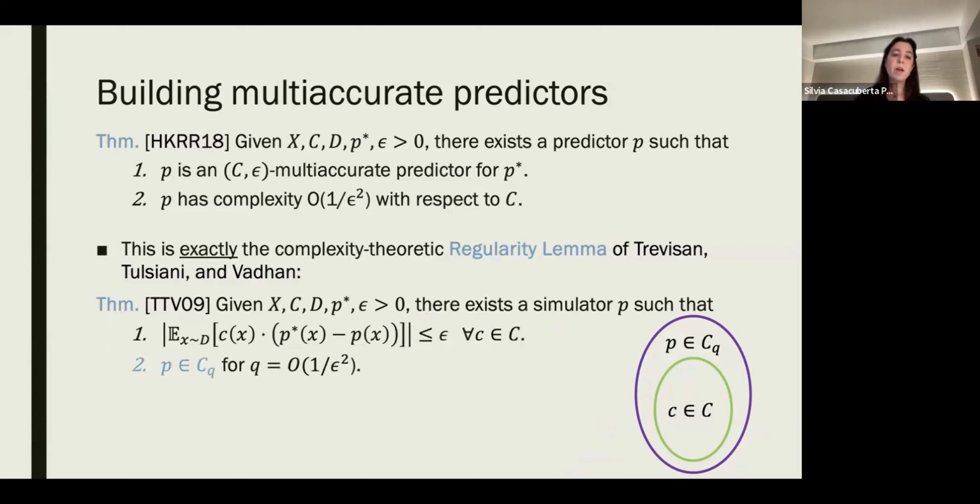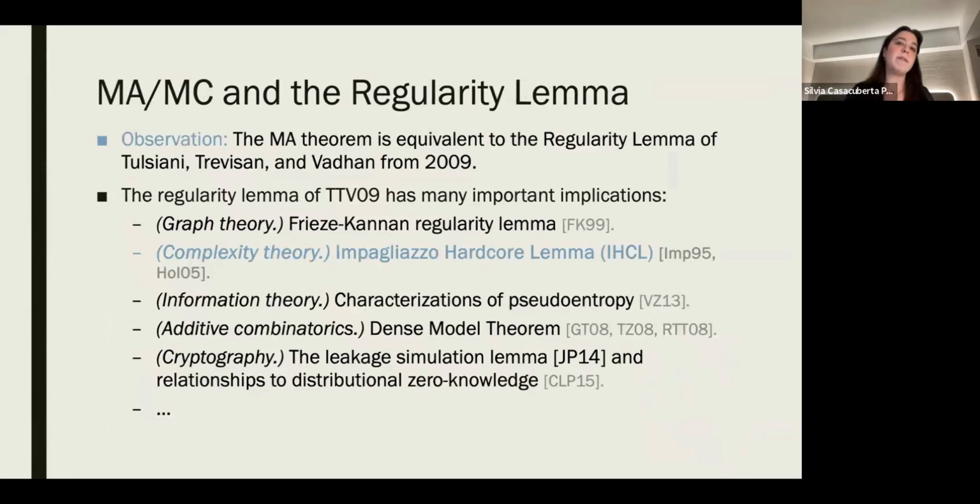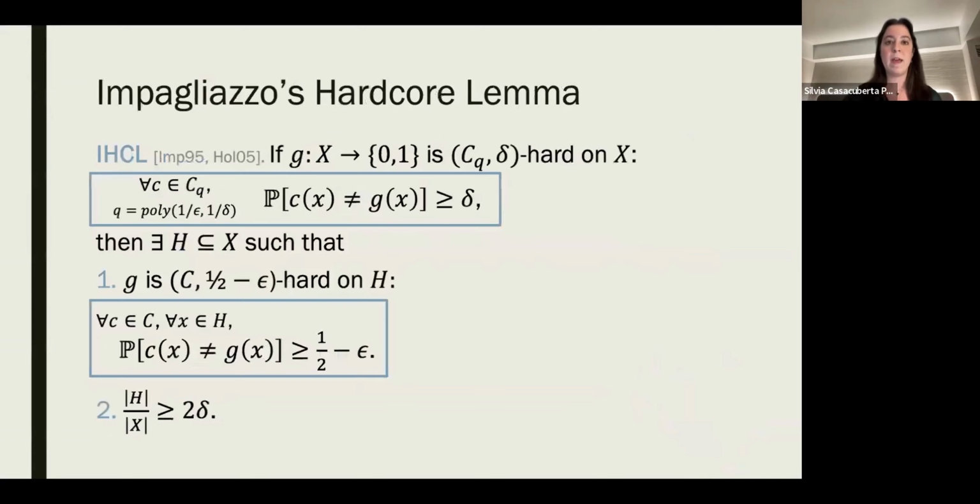So P has low complexity with respect to C, because we can think of P as a linear combination of 1/epsilon² many C's because of these gradient steps that we take, updating the P with functions from C, where Q is of the order 1/epsilon². And you can see the diagram at the right bottom of the slide. The other really exciting thing of the regularity lemma is that it has really important implications in many different domains, in graph theory, in complexity theory, cryptography, and so on. And in our paper, we focus on the complexity theory connection, specifically to Impagliazzo's hardcore lemma.